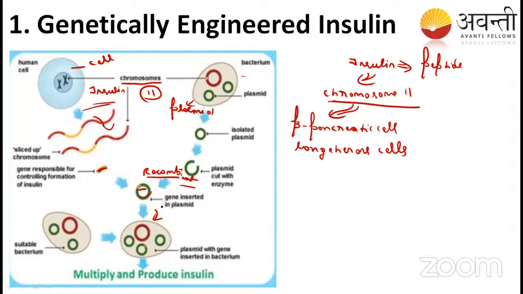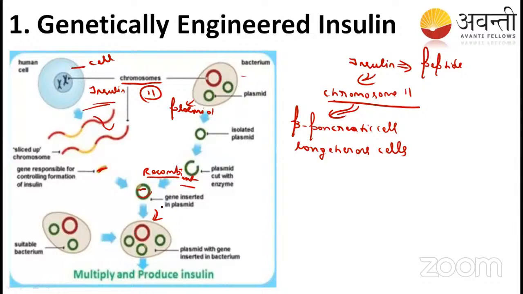So how is this done? It is not at all an easy process, because bacteria have different gene regulation and gene processing, and humans have different gene processing. You know that introns are not present in bacteria, whereas they are present in humans, eukaryotes, right? That's why it is difficult to produce the insulin protein in bacteria.